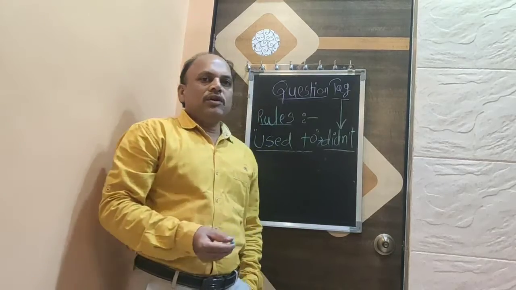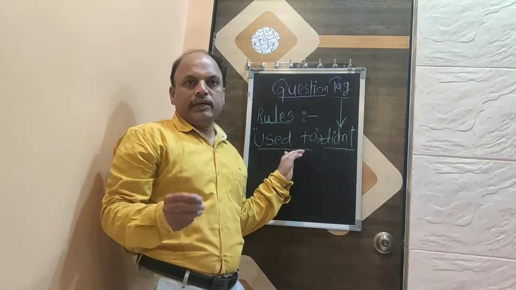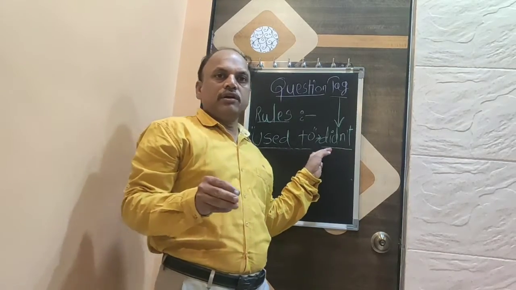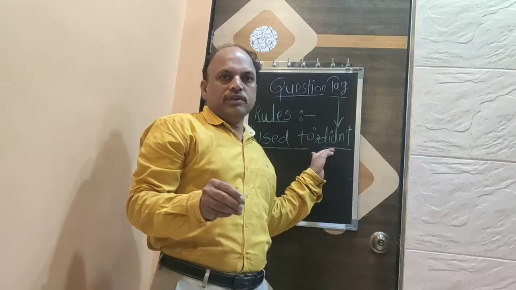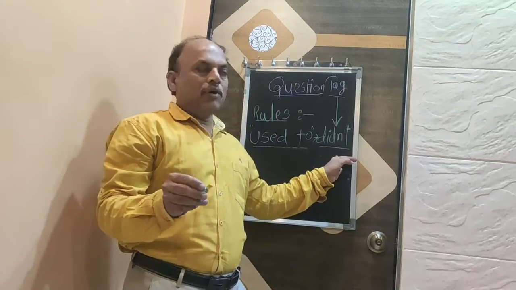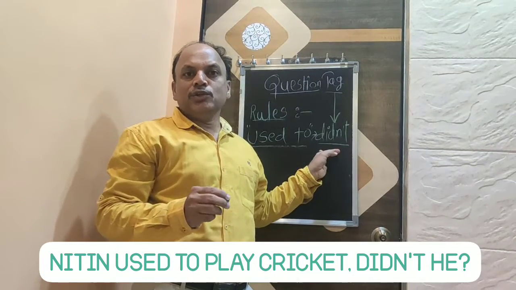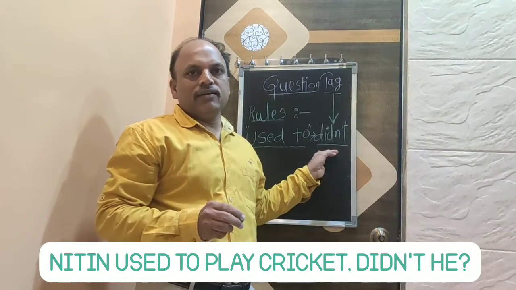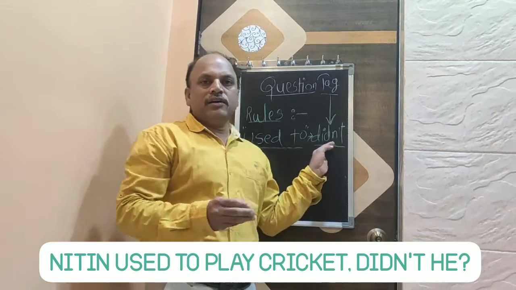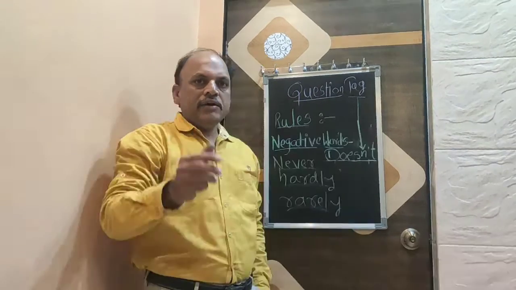Coming to the next rule, when there is the word used to in any sentence, then we are going to use didn't while forming the question tag. For example, Nitin used to play cricket. We are going to put didn't. Nitin used to play cricket, didn't he?